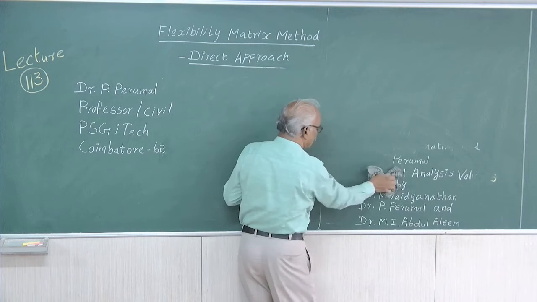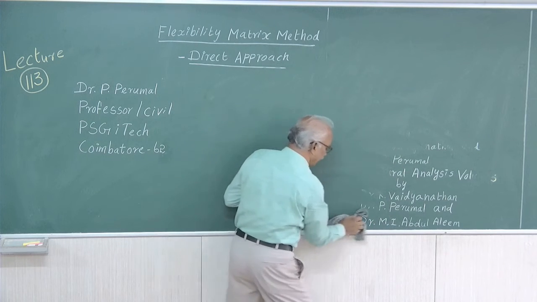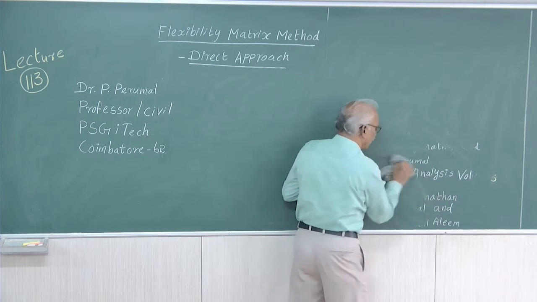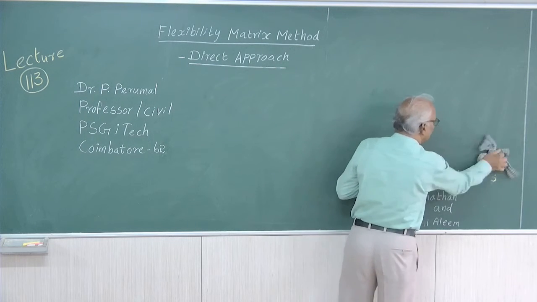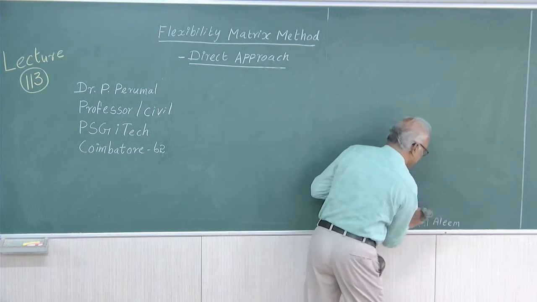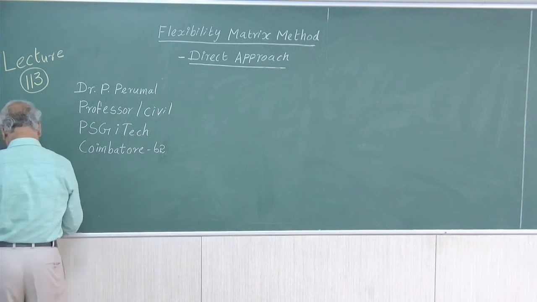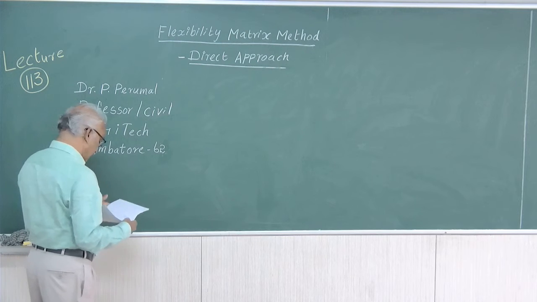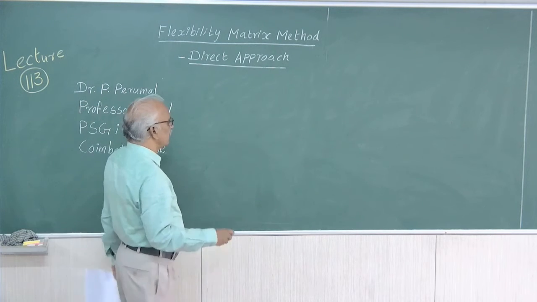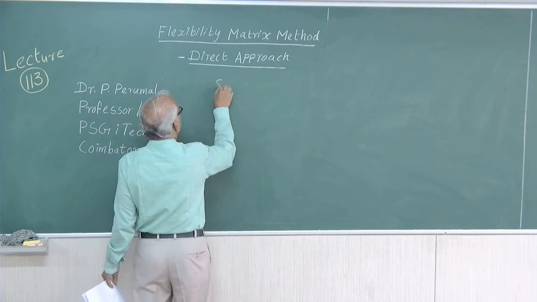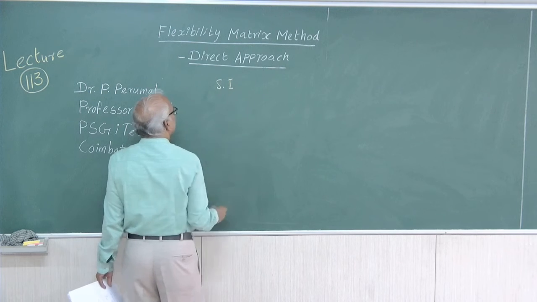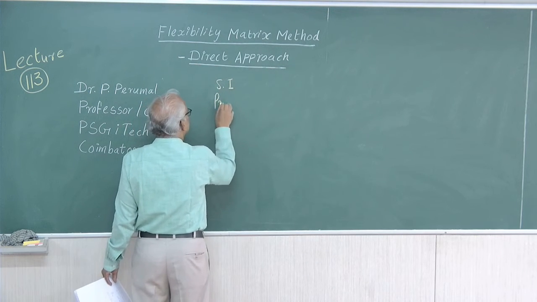In general, we first have to find out the degree of static indeterminacy. Then we have to find out the primary structure.